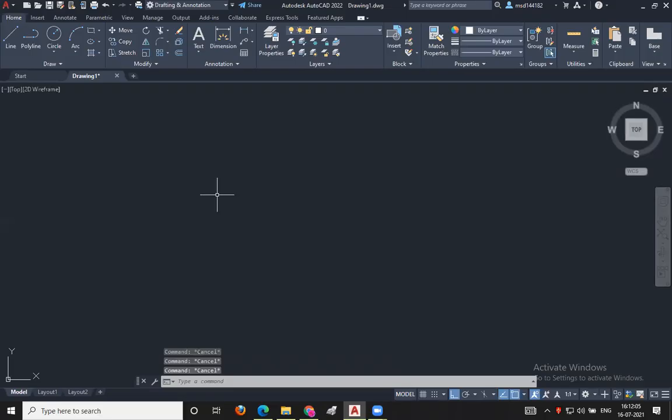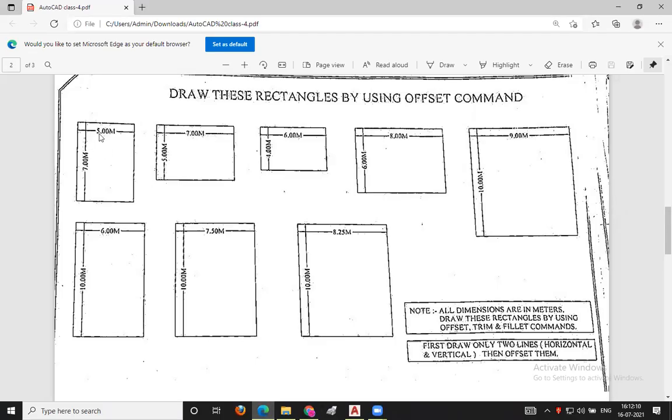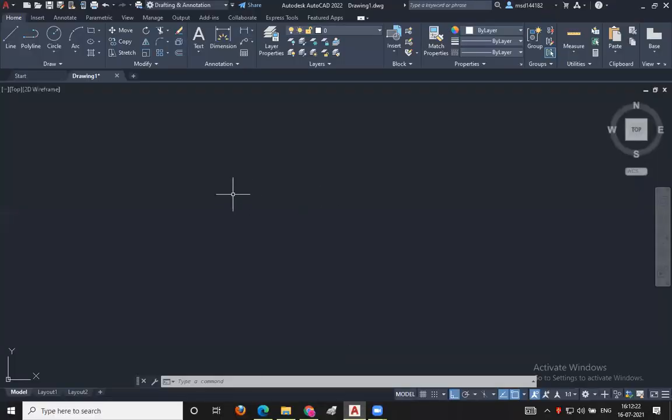As he has said, first of all, we'll be drawing this rectangle. He said that we have to draw only a horizontal line and a vertical line. For that, I will be activating the line command here. What is the keyword for the line command? L enter. L enter is the keyword for the line command.